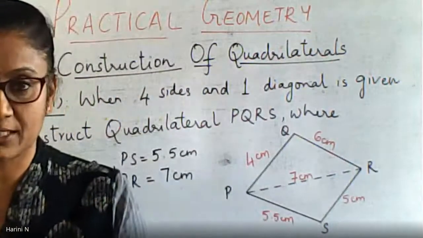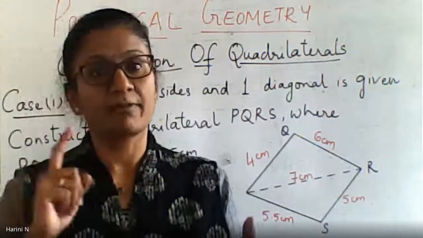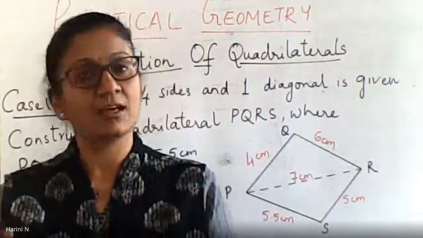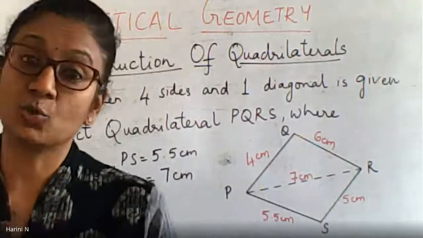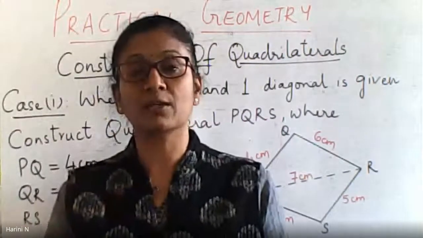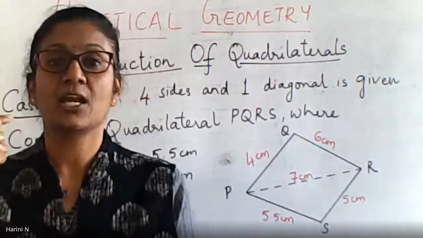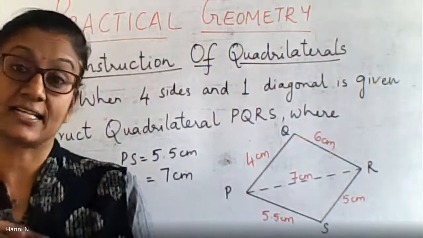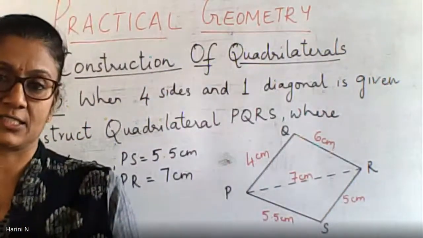When the three sides were given, we know how to construct. When two angles and one side is given, we know how to construct. When two sides and included angle is given, we know how to construct. And we also learned a special variety of a triangle, that is the right triangle. We have also learned to construct it.